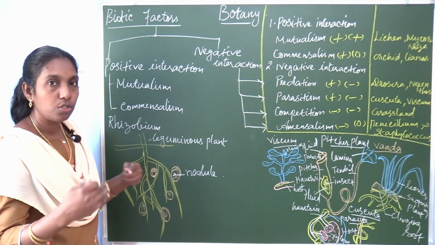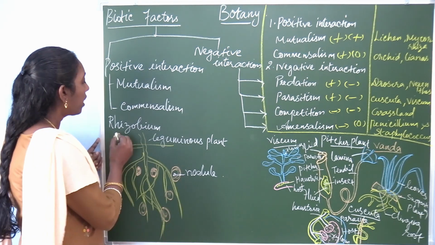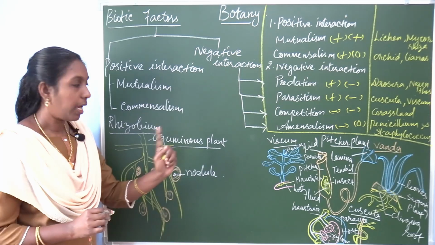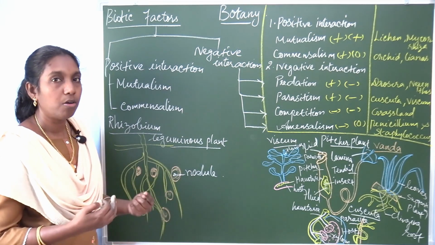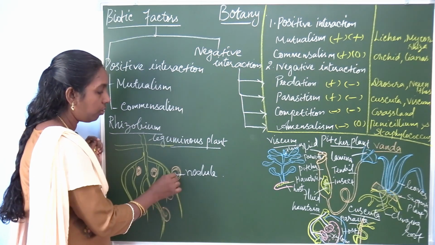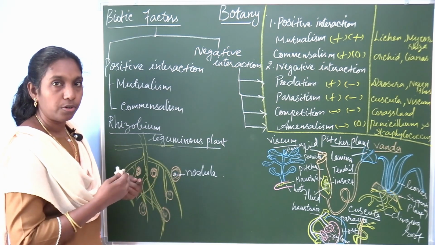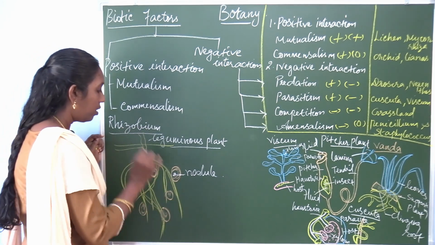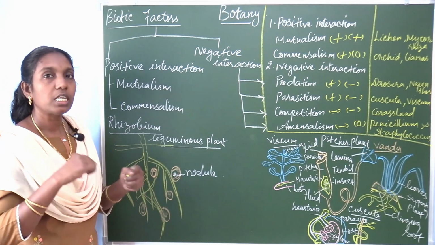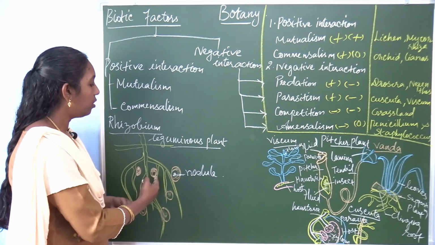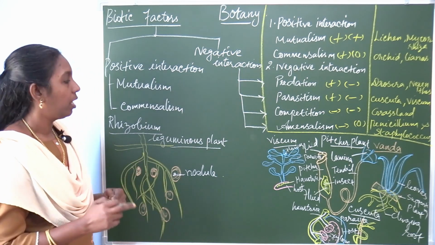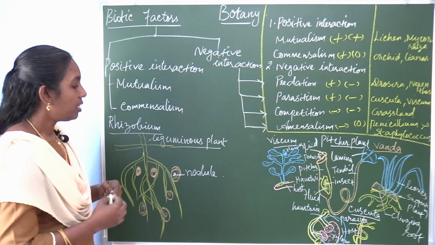Interactions between two different species. Here what are the species? Rhizobium bacteria and the leguminous plant. Rhizobium and the leguminous plants are benefited. How is it benefited? Rhizobium gets shelter in the root nodule, and it also gets its food, but it is not harmed. Similarly, this bacteria, Rhizobium, fixes nitrogen and gives it to the plant. So both are mutually benefited. This is one example. Likewise, there are some other examples.